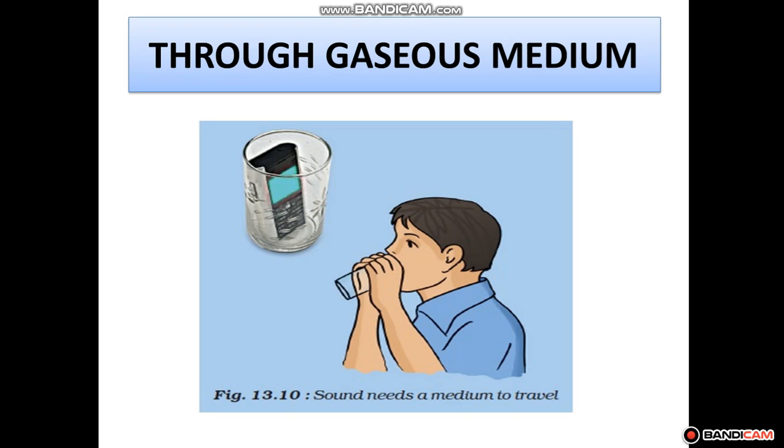Okay, and when the whole air is sucked from the glass, you see that the sound is not audible to you, because that is the vacuum condition. This activity even shows that sound needs a medium to travel. Sound does not travel in the vacuum condition. Vacuum condition kaun si hoti hai? From which the air is completely removed, that is called the vacuum condition.